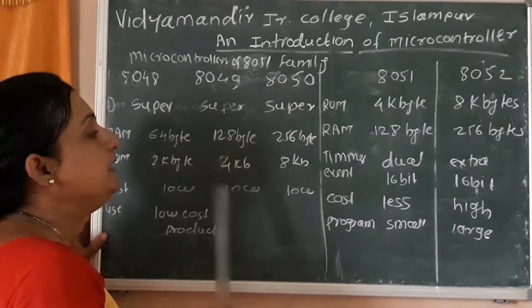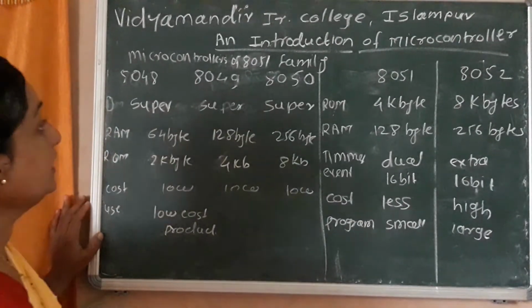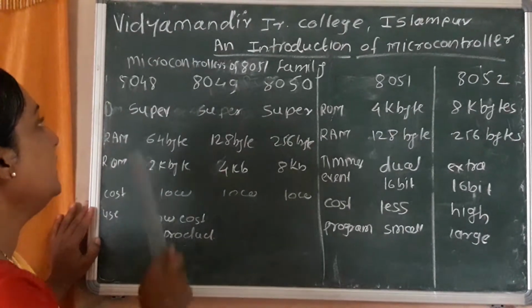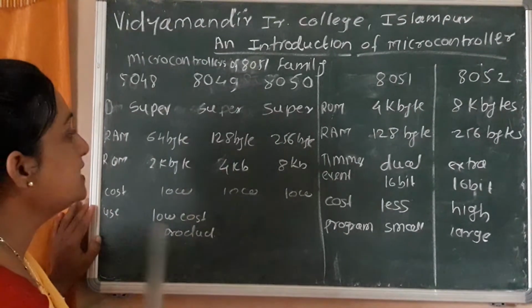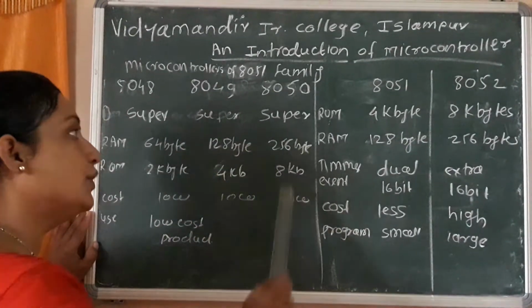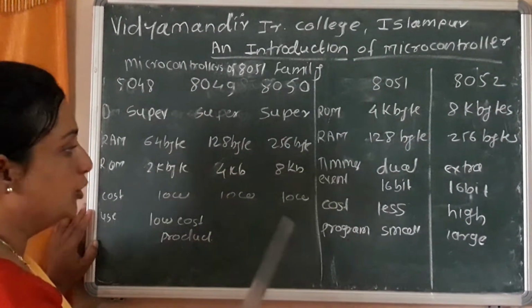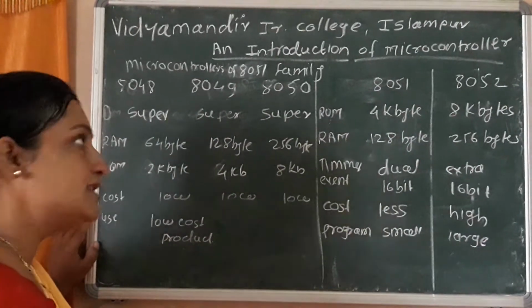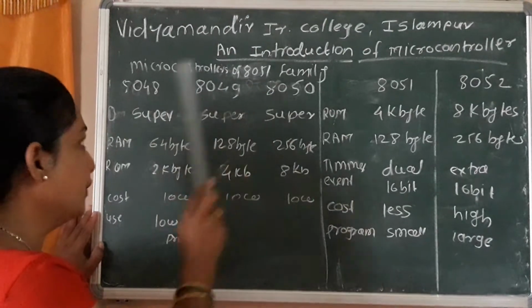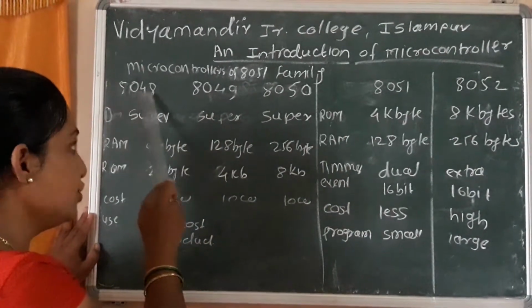a single integrated circuit. If in a board examination a question is asked to explain the similarity as well as the difference between 8048, 49 and 50, you can explain according to this chart, or you can explain each microcontroller separately. First you discuss 8048.